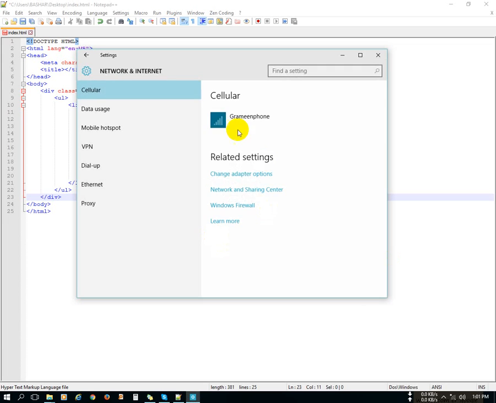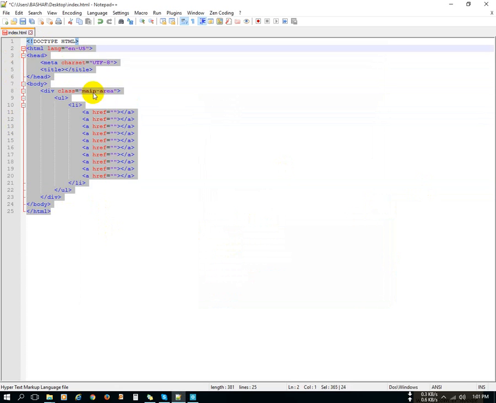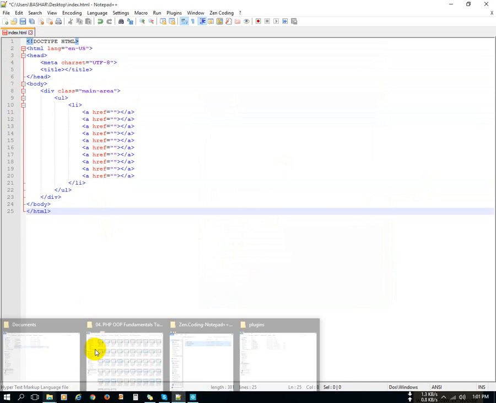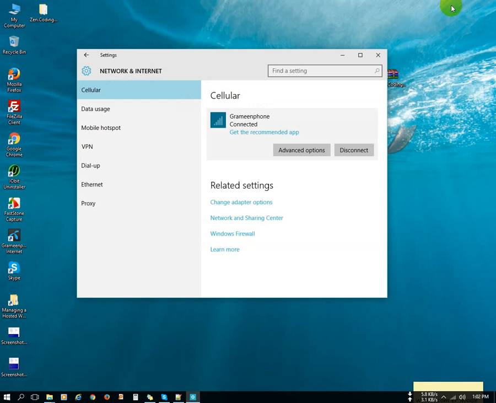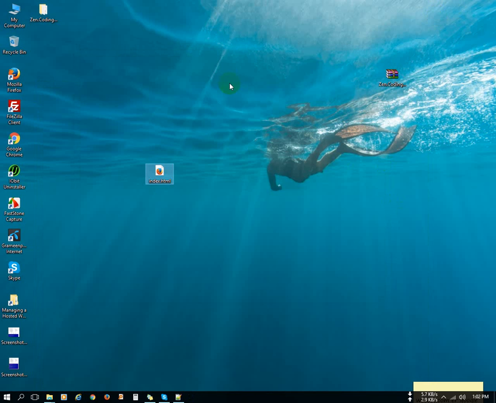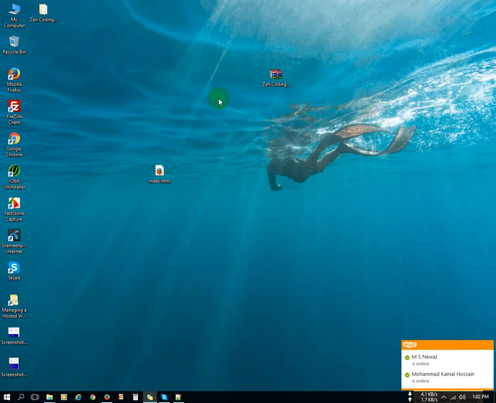And if you need the shortcut list, then you can search in Google. I will share the folder here, and just see this video tutorial description. I will share the download link.